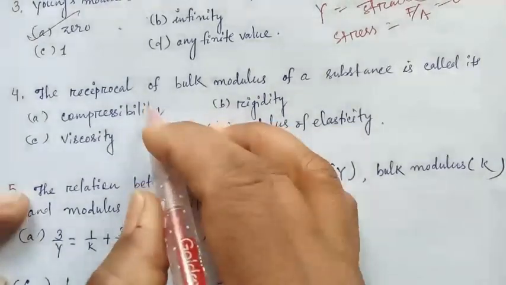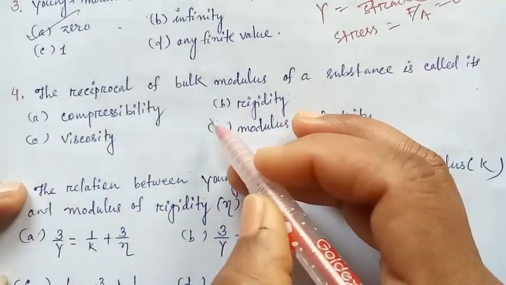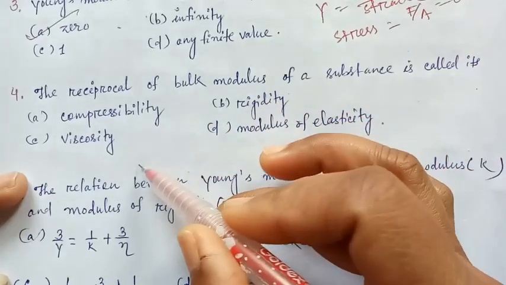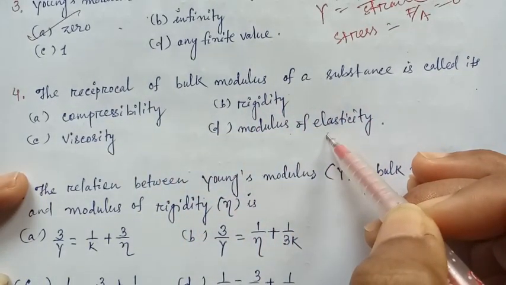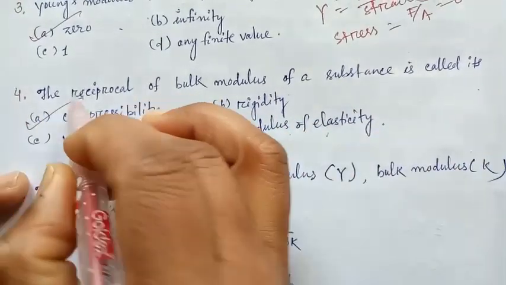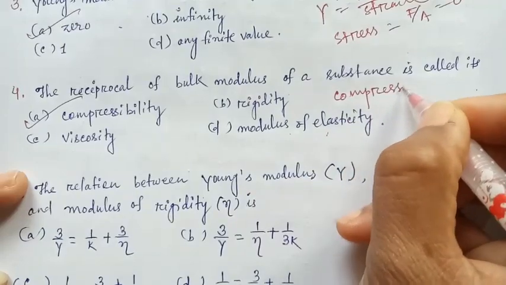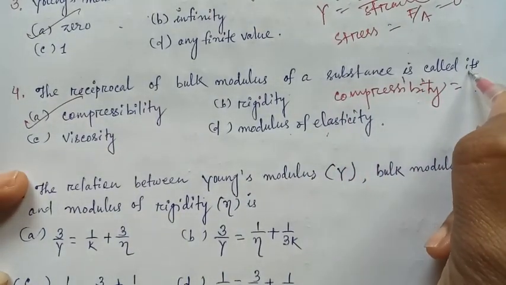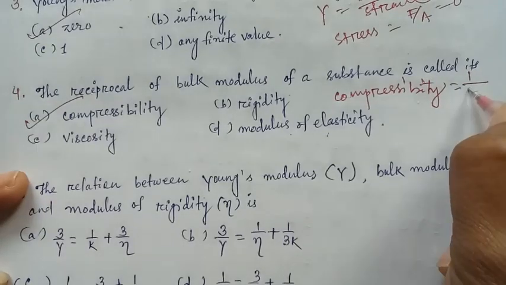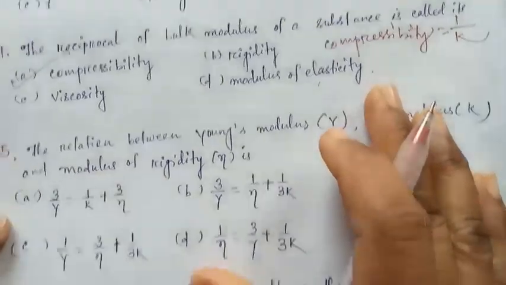Next, the reciprocal of bulk modulus of a substance is called its compressibility, rigidity, viscosity or modulus of elasticity. It is called compressibility. Compressibility is equal to the reciprocal of bulk modulus of elasticity.